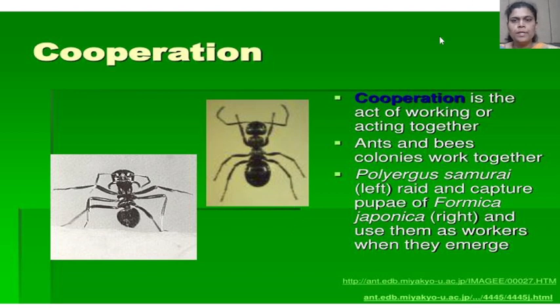Cooperation is a concept related to the act of working or acting together. Ant and bee colonies work together, and for example, Polyergus samurai raid and capture pupae of Formica japonica and use them as workers when they emerge.